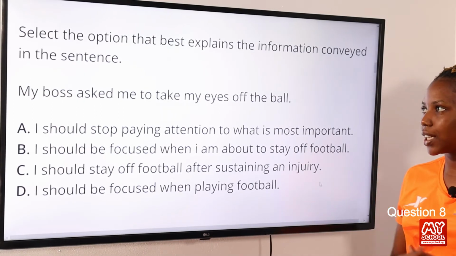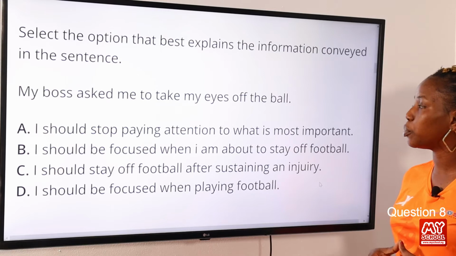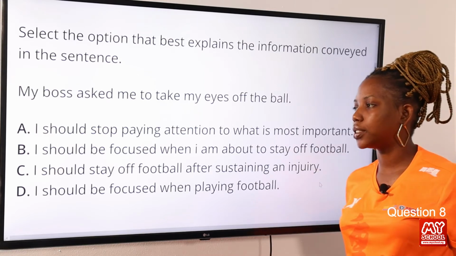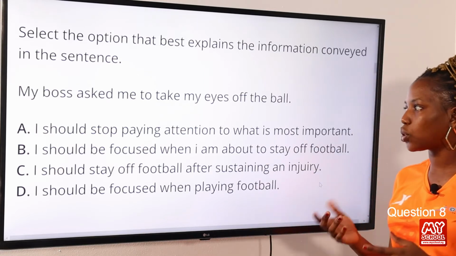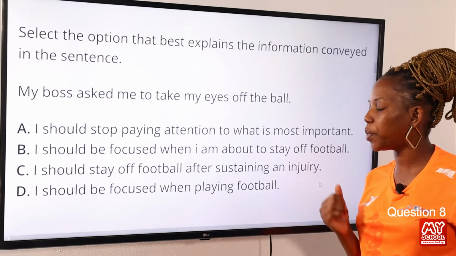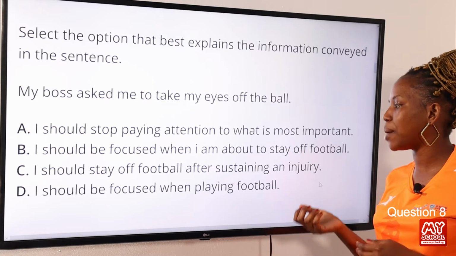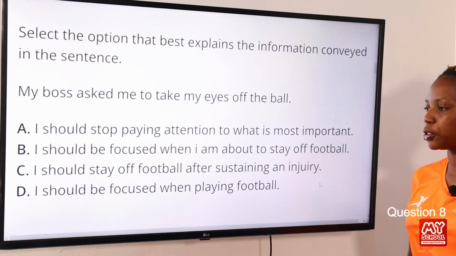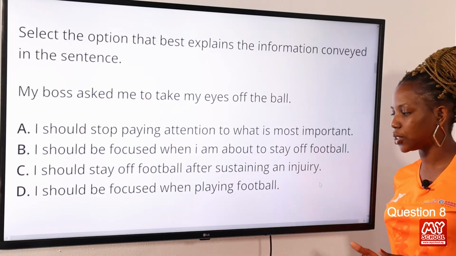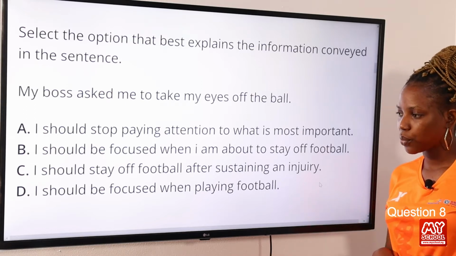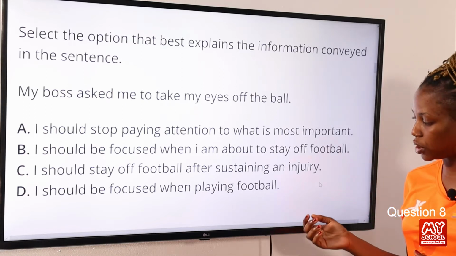Question 8. Select the option that best explains the information conveyed in the sentence. My boss asked me to take my eyes off the ball. Option A, I should stop paying attention to what is most important. Option B, I should be focused when I am about to stay off football. Option C, I should stay off football after sustaining an injury. And option D, I should be focused when playing football.